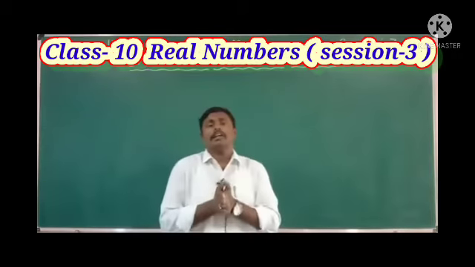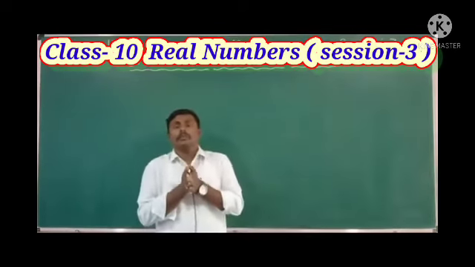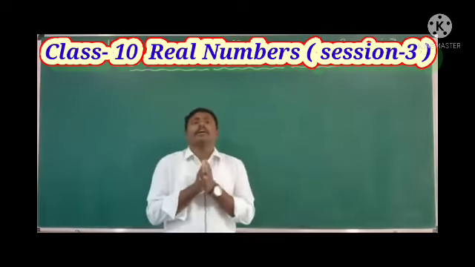In non-terminating expansion, some digits will be repeated. That repetition we call periodic, recurring or circulating repetition of the digits. For example, if I divide 1 by 3, I will get 0.333333.